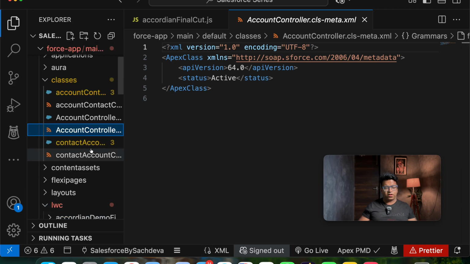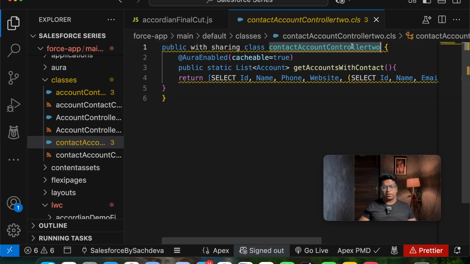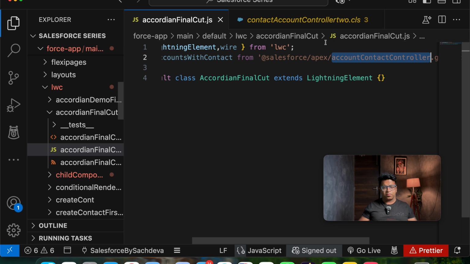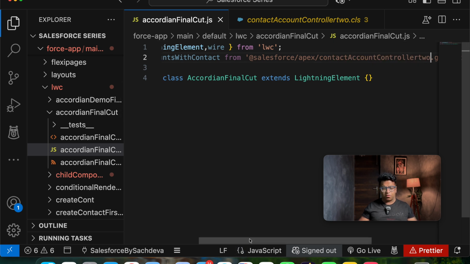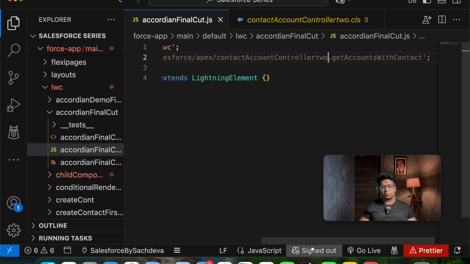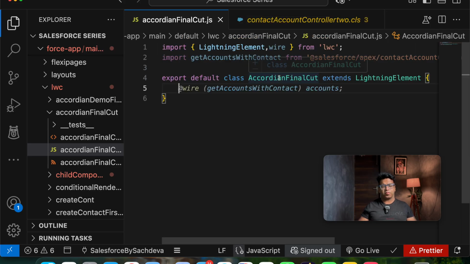And further, if I go here, this is the class name, and getAccountsWithContact is the name. So we will be just going here. This is the class name from where we will be picking out getAccountsWithContact as the first thing. Once we are done with this, further we will be providing a wire method in order to get the data.